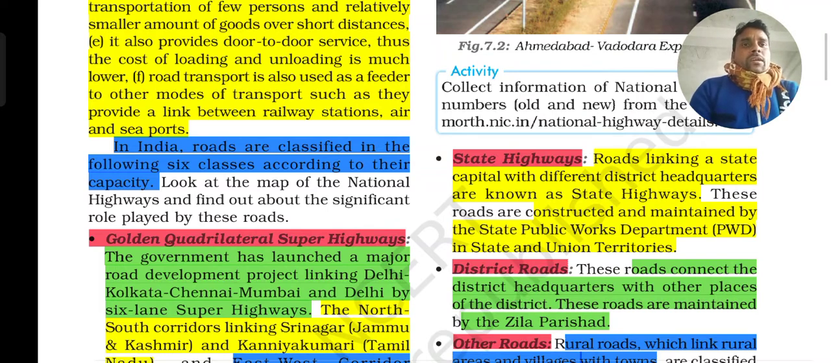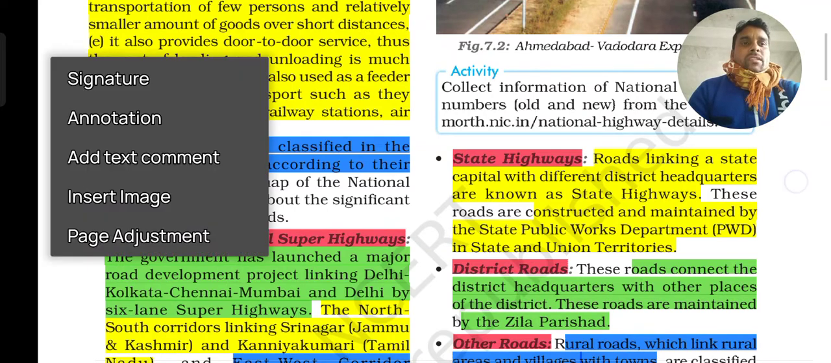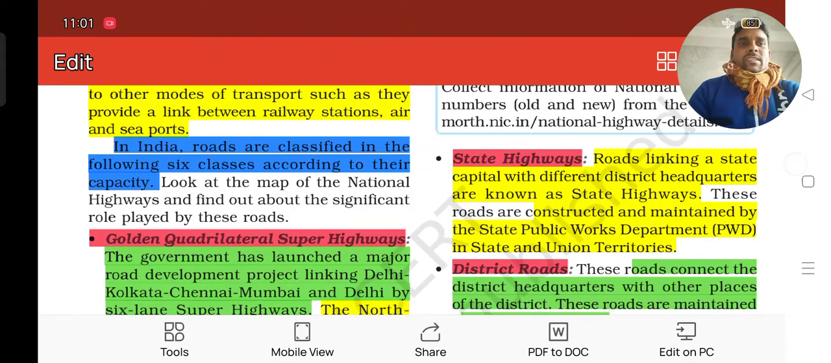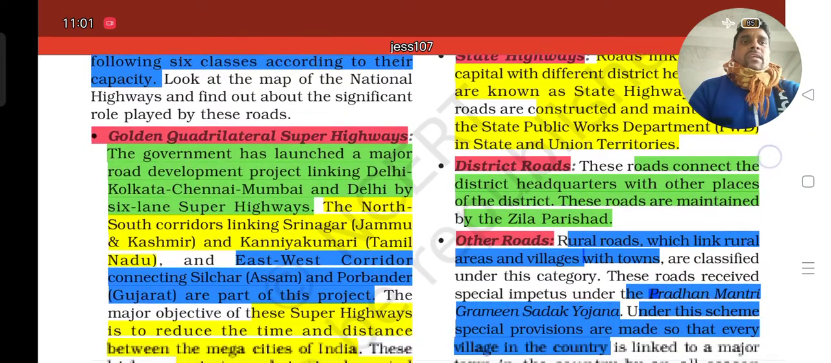Children, next when we come to the fourth one, the district roads. Generally we know these roads connect the district headquarters with other places of the district. These roads are also maintained by the Zilla Parishad, and they are within the district.